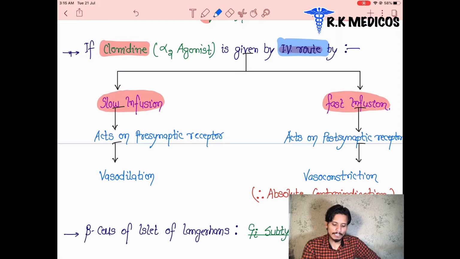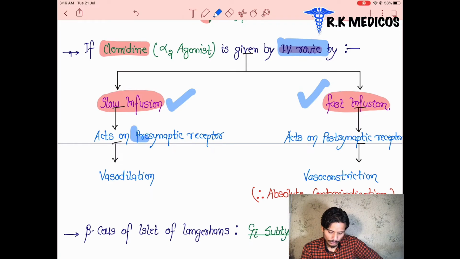So these alpha 2 agonist drugs are injected in the body by the intravenous route. Suppose they are injected by slow infusion or by fast infusion, two manners. First we are going to see the slow infusion. When the alpha 2 agonist clonidine is slowly infused through the intravenous route, it binds on the presynaptic receptor and inhibits the synthesis of the neurotransmitter, that is norepinephrine, and the blood vessels get vasodilated.